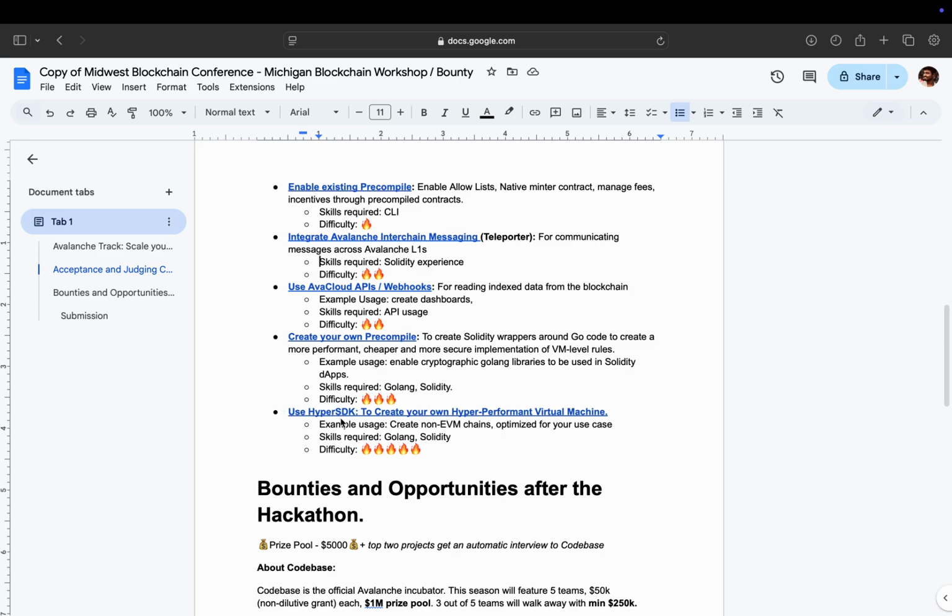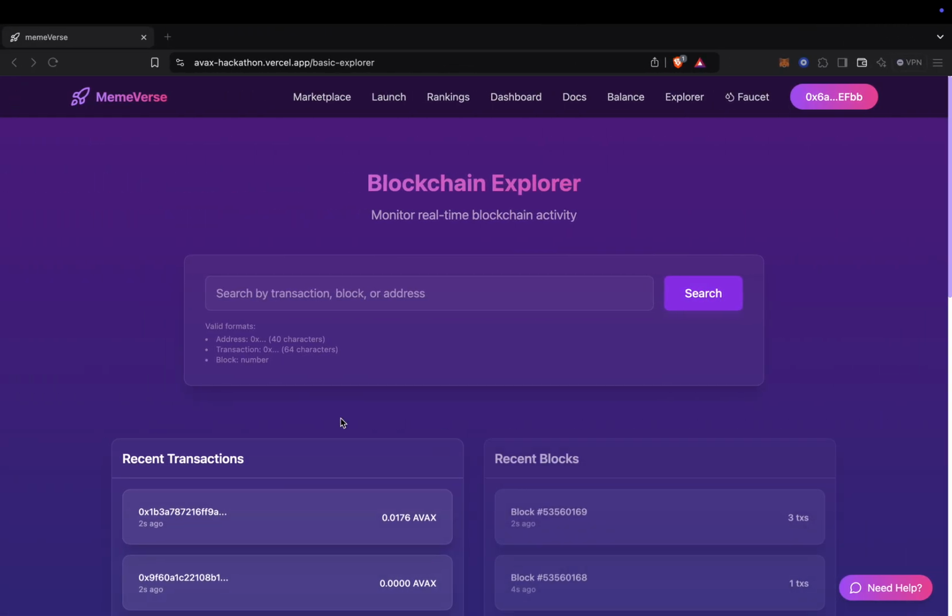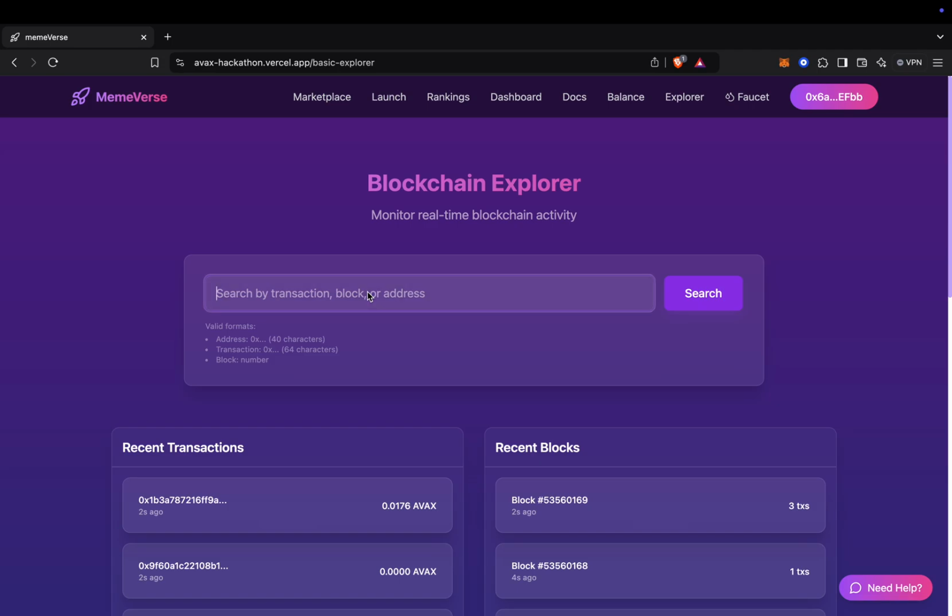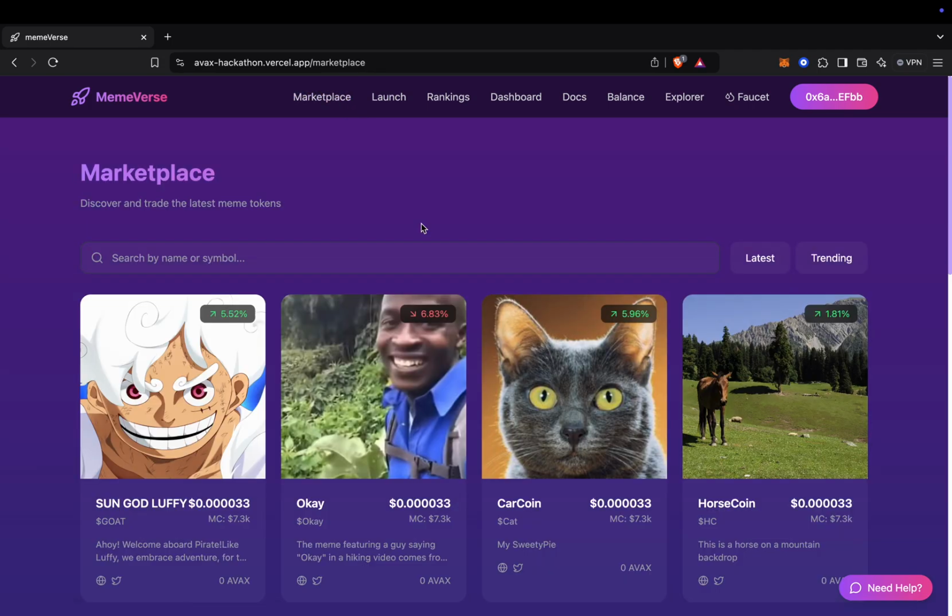Unfortunately, we were unable to work on the Hyper SDK, but we hope to do that as soon as possible. So this is our project. We plan to implement more features, and we plan to allow developers to create their own virtual machines using the Hyper SDK. Thank you so much for viewing my project. Thank you.